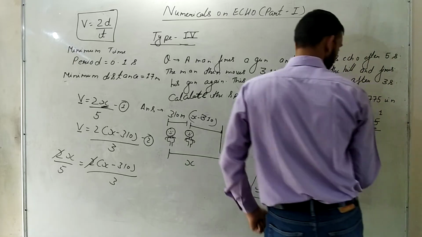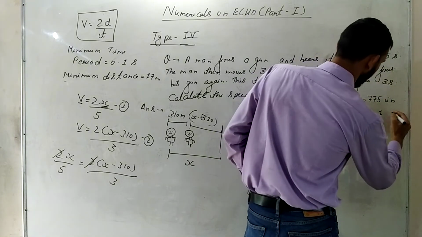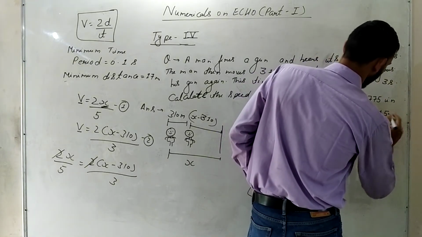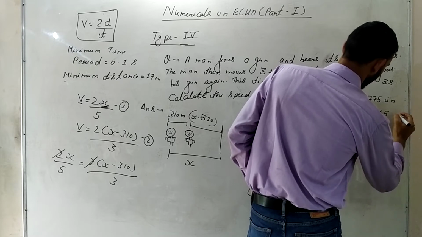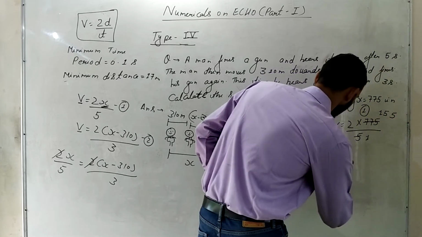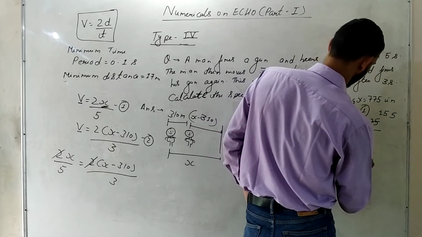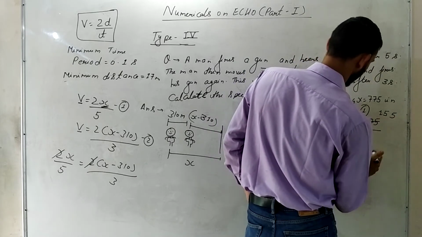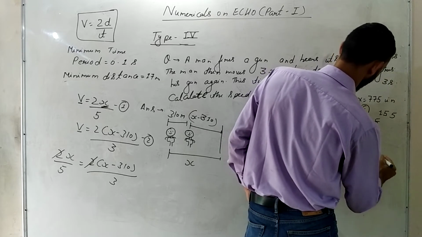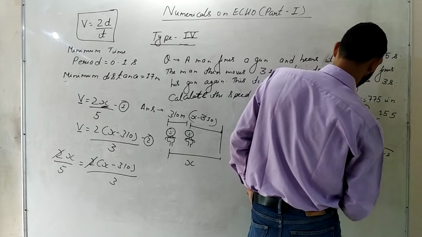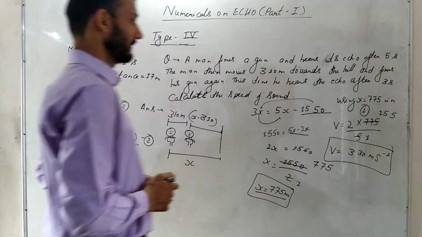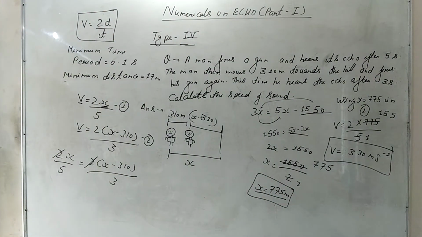If you solve it, I think it will come approximately 330, if I am not wrong. 330 meter per second. So that will be the velocity of sound. This is again one of a very simple numericals. This comes under category 4.